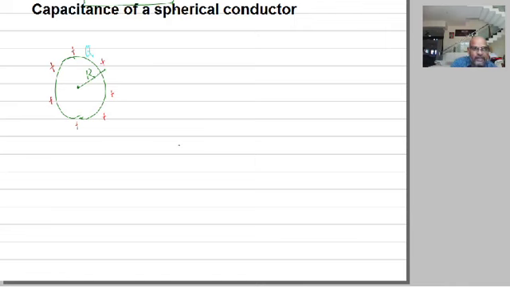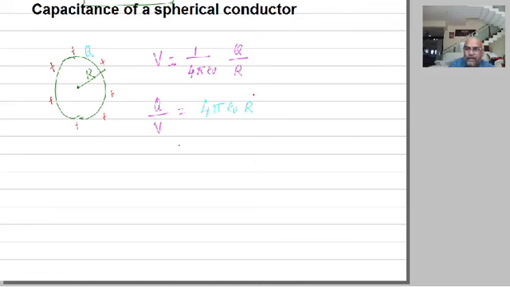The potential of the sphere V is equal to 1 divided by 4 pi epsilon naught, charge q divided by radius. If you remember this, V is equal to 1 by 4 pi epsilon naught q divided by r. Now just rearrange this equation: q divided by V is equal to 4 pi epsilon naught r.